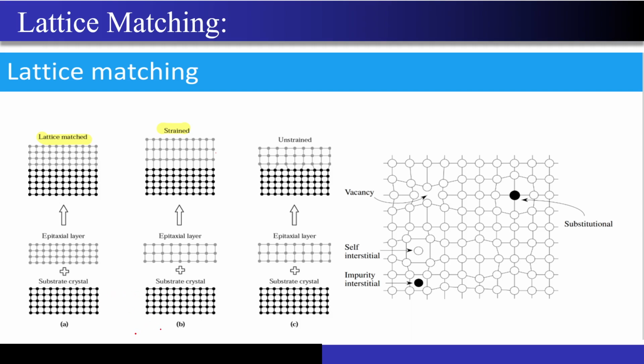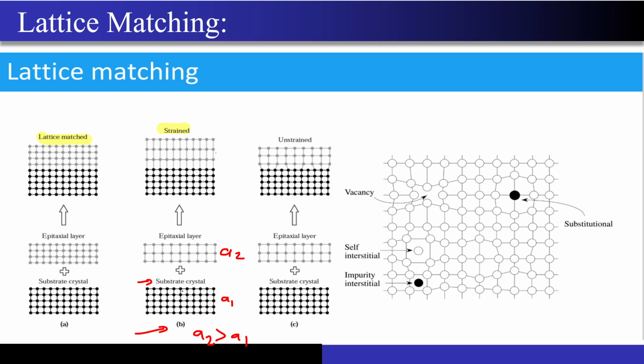If you just look at this particular part along the column, this was my substrate layer, correct? Let's say this is lattice constant A1, this is lattice constant A2. From the diagram itself you can see that the lattice constant of the layer that I want to grow on top of the substrate is higher than A1, correct?